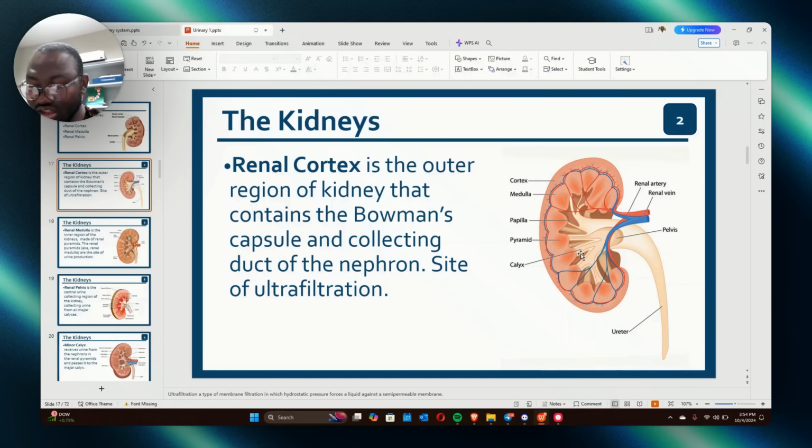Now, the segmental arteries divide into what? Interlobar arteries. Different lobes have their own. Now, the interlobar arteries divide into what? Arcuate arteries. And then the arcuate arteries lead to what? Cortical.